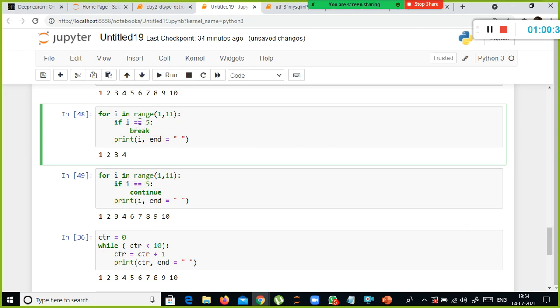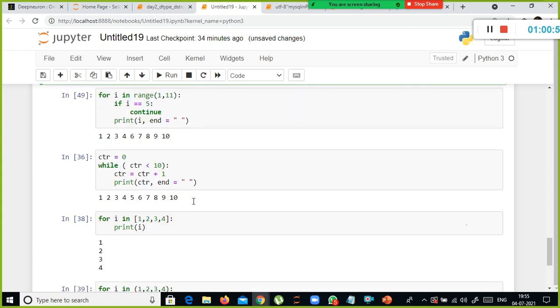Break, when the value of I becomes 5, it immediately terminates the loop. I don't want that to terminate the loop. If the value is 5, you can exclude that, and also continue printing the rest of the values, 1 2 3 4 6 7 8 9 10, right?